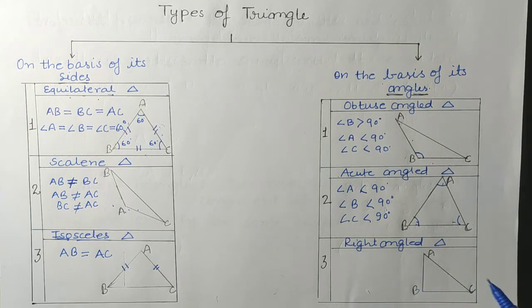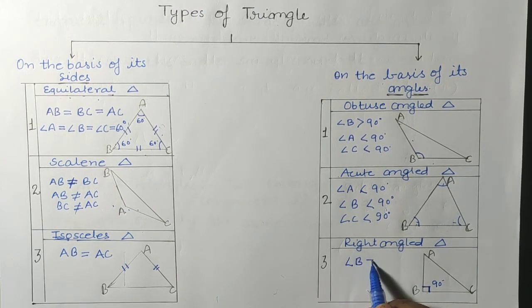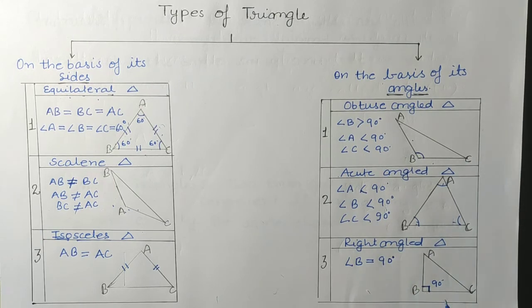What is a right angled triangle? As we have seen in the definition of a right angle, it is an angle whose measure is exactly 90 degrees. So in the definition of a right angled triangle, we can see that it is a triangle with one angle exactly equal to 90 degrees. It is not necessary that angle B will be the 90 degree angle.